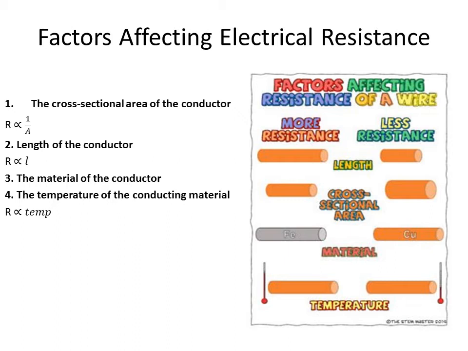A wide conducting wire has less resistance than a narrow conducting wire of the same material. More water can flow through a wide hose than a narrow hose. In a similar way, more current will flow through a wide wire than a narrow one. So the resistance of a conductor is inversely proportional to the cross-sectional area of the conductor.